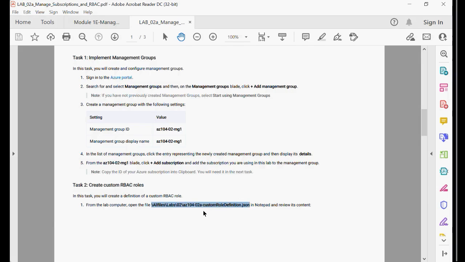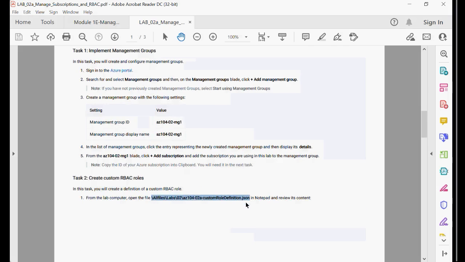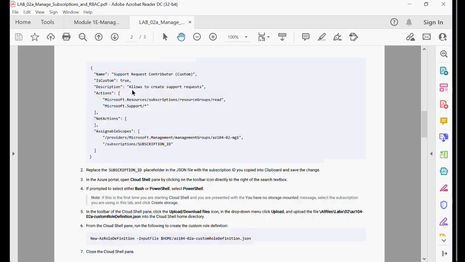If you want this file, you can open it and you can see the definition here. And after seeing the definition, it says replace the subscription ID placeholder in the JSON file with your subscription ID. Yesterday I showed you, right? This subscription ID you need to replace with your subscription ID. But where will you get this file first of all?